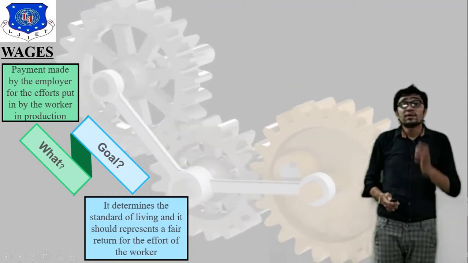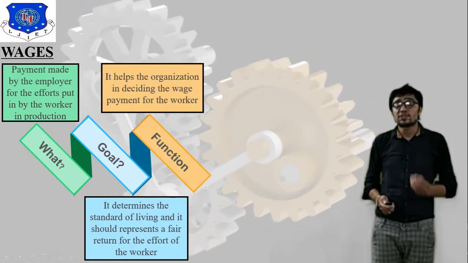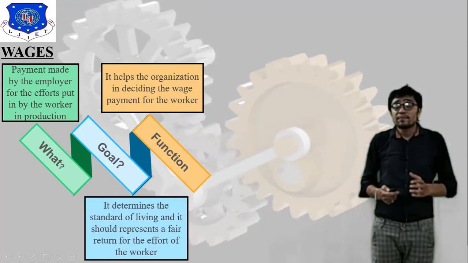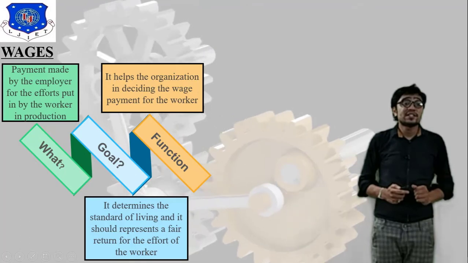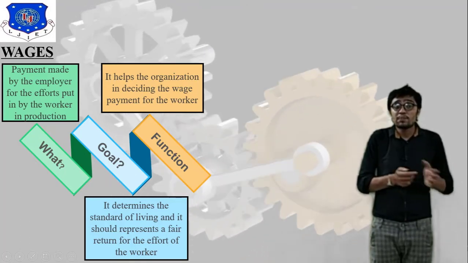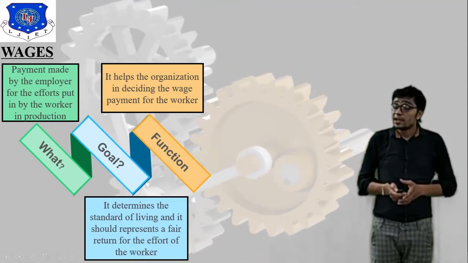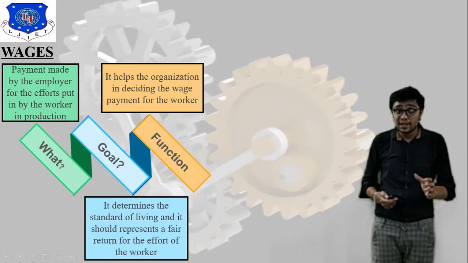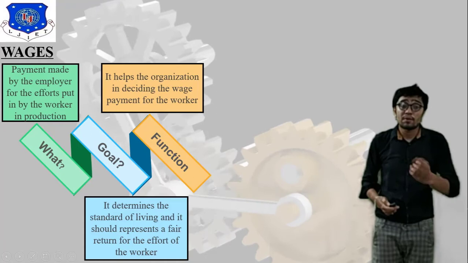Now the next point is function. What is the function of wages? It helps the organization in deciding the wage payment for the worker. It is very important because it generally increases your productivity and your profit level.